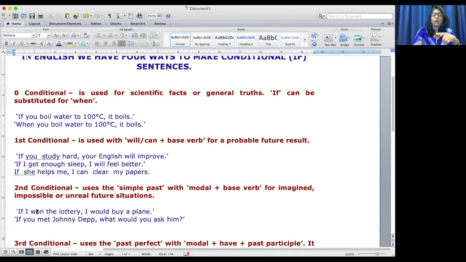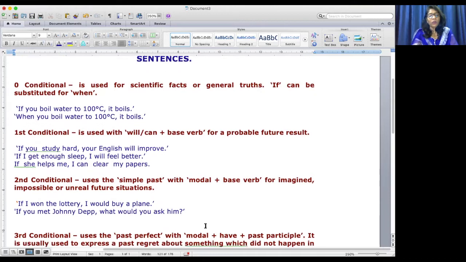If I won the lottery, I would buy a plane. If you met Johnny, what would you ask him? It's only imagination, never ever use will. You cannot say I will buy a plane. You have to use I would. For imaginary situations, you're not supposed to use will, you need to use would. And if you're using the conditional clause if, here the verb should be in the second form, past tense.